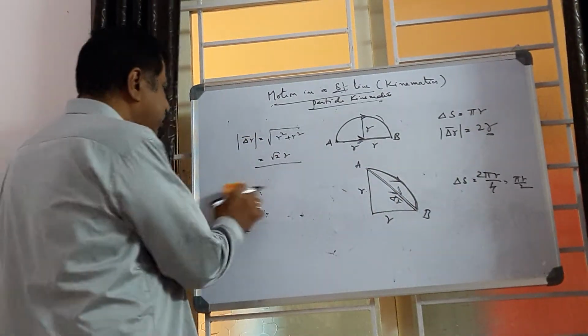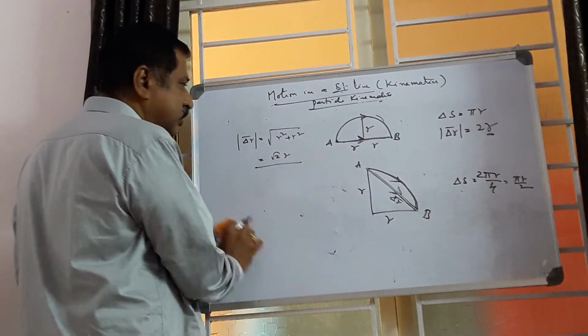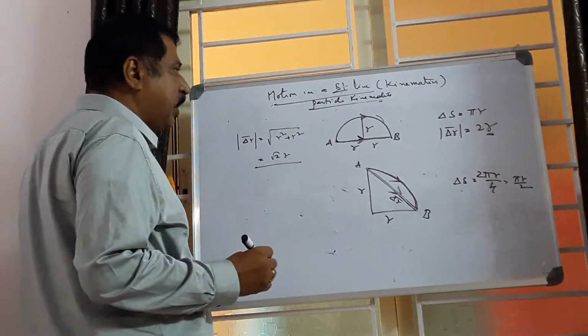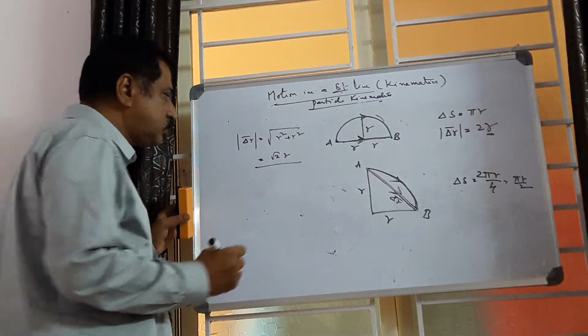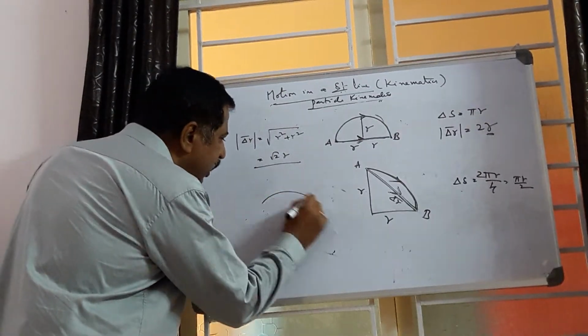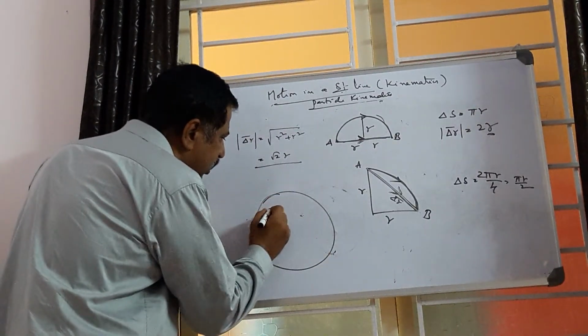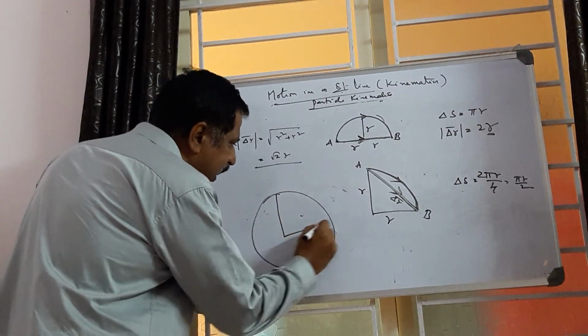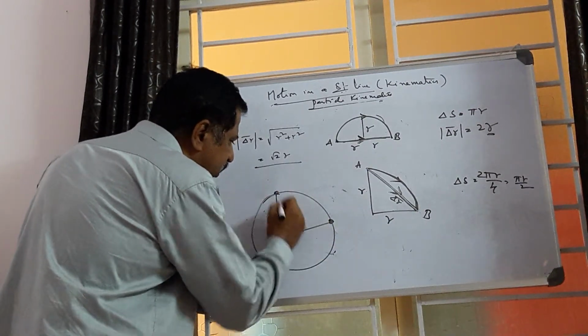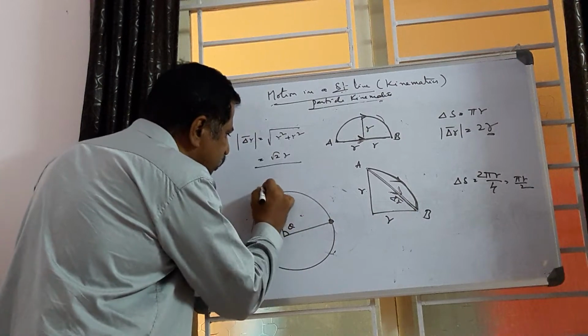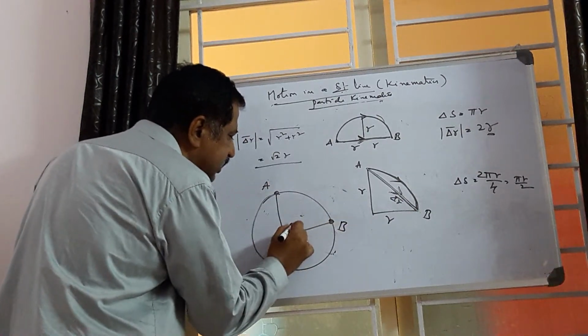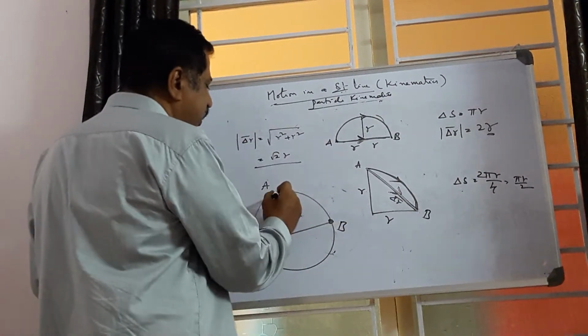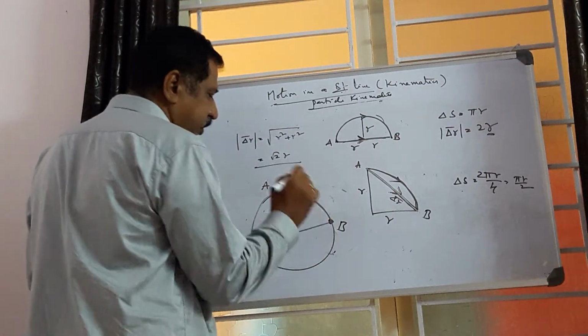Now another example, we want to discuss another example. For example, if a particle is moving along the circumference of the circle and makes an angle theta at the center and moves from A to B, it means it makes an angle theta at the center. It is not 90.